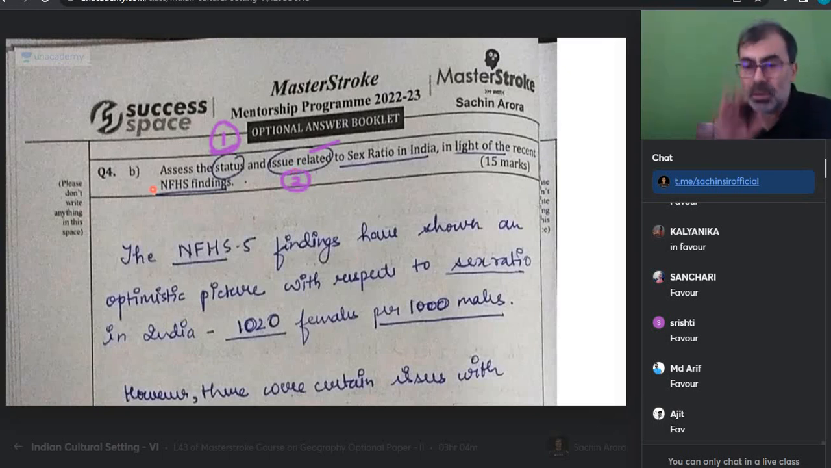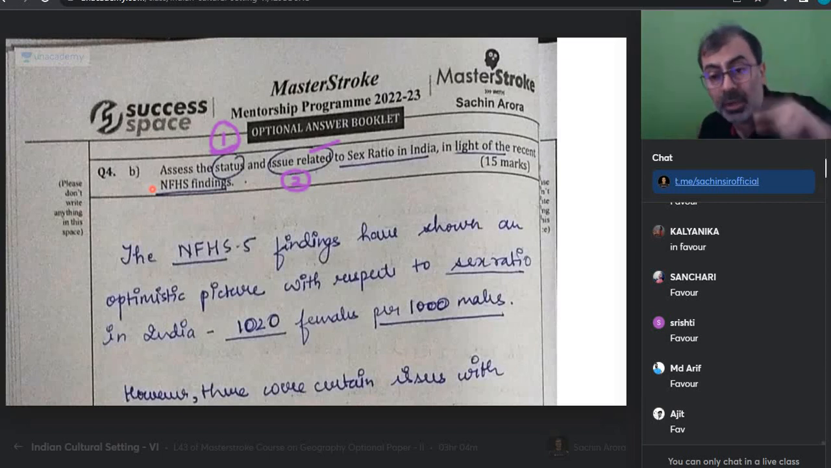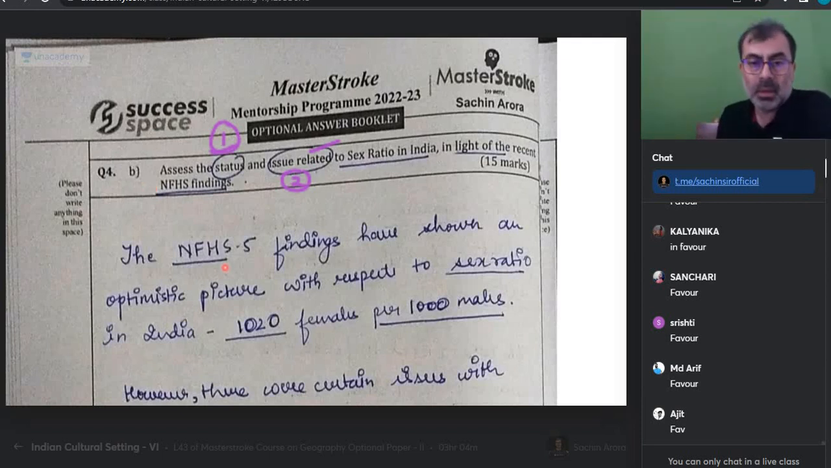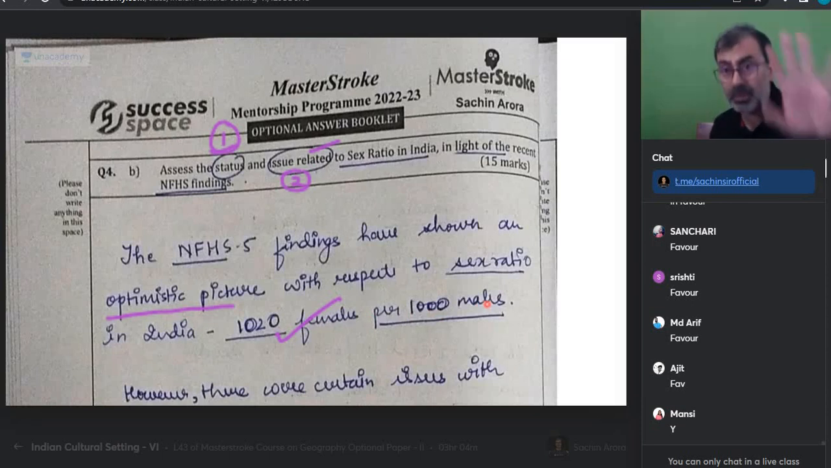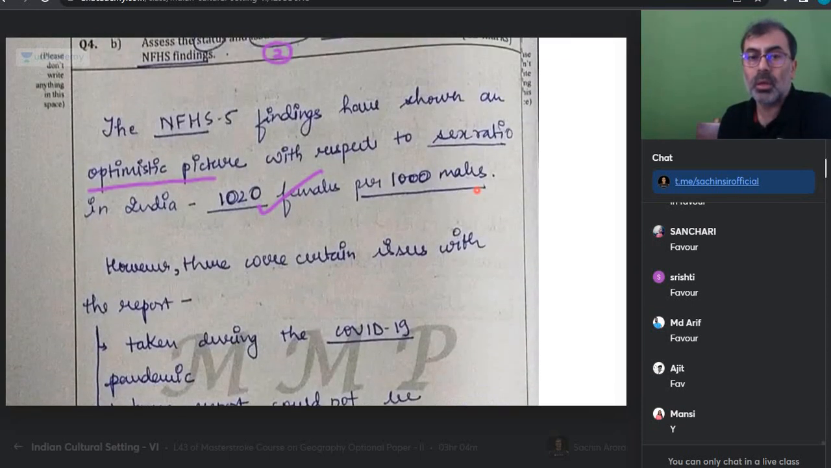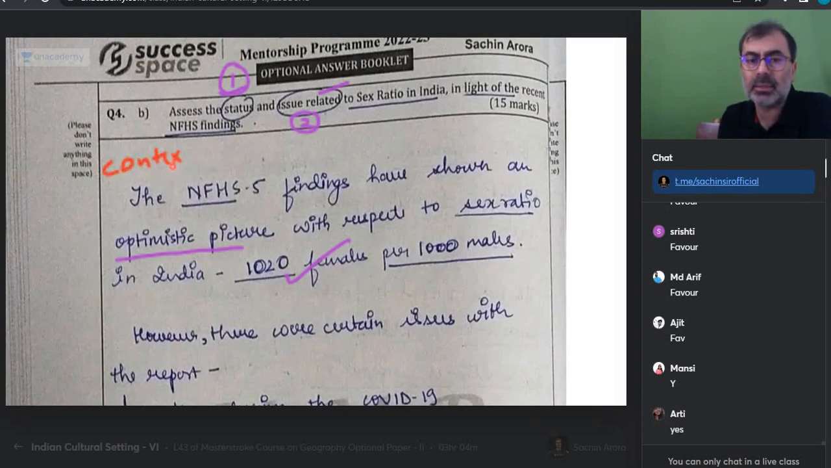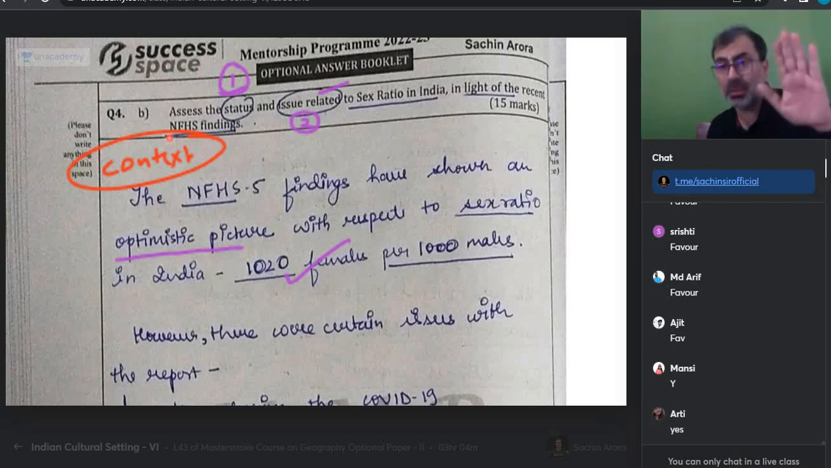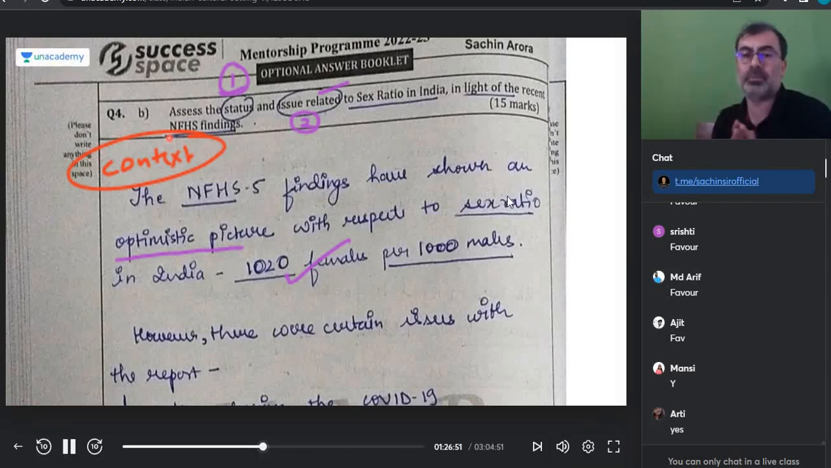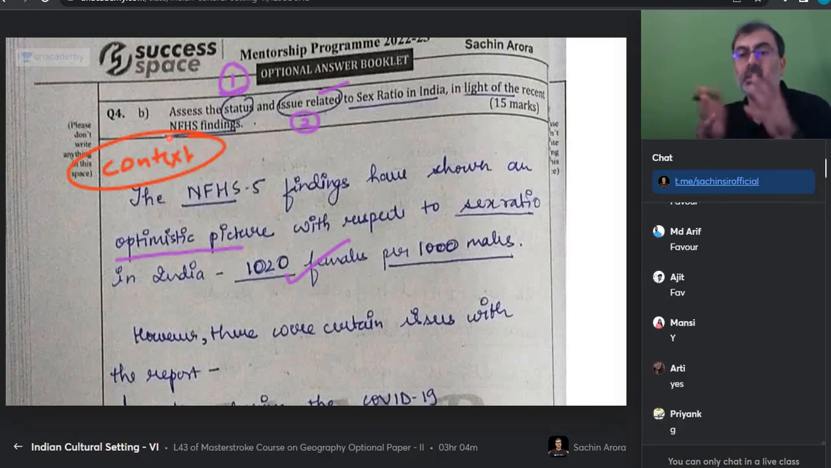In light of regional NFHS, can you see, when I say understand the demand of the question, can you see how people approach that? There are two parts of this question. The NFHS findings have shown an optimistic picture with respect to sex ratio in India, 1020 females per 1,000. Okay, we had the NFHS data, it was optimistic, that's a good thing, true. What is missing? I would say one thing is missing here, context. If I write, after decades of declining, abysmally low performance on the sex ratio indicator, recent decades and particularly the latest NFHS-5 finding presents a highly optimistic picture. True. That's another way of saying it.